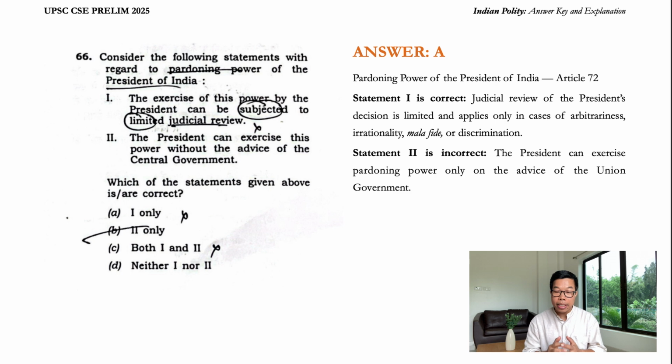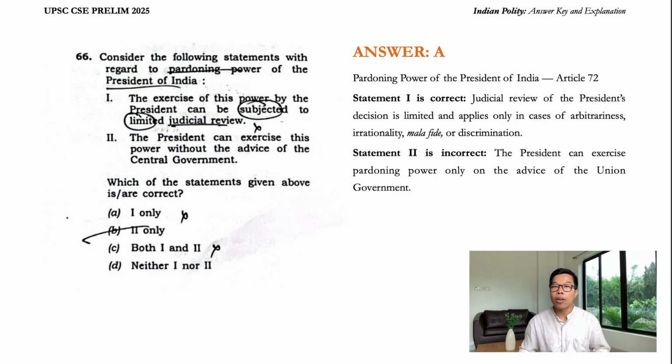Next, question number 66. Consider the following statements with regard to pardoning power of the President of India. We discussed this again. Statement 1, the exercise of this power by the President can be subjected to limited judicial review. Guys, this statement is correct. Judicial review of the President's decision is limited and applies only in cases of arbitrariness, irrationality, malafide, or discrimination. So it's a limited judicial review power over the exercise of pardoning power by the President.